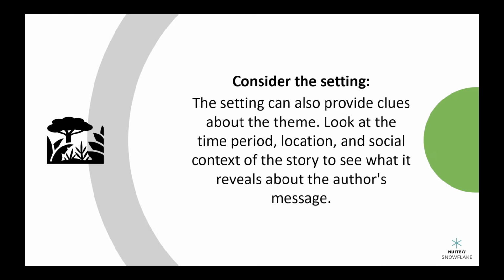Consider the setting. The setting can also provide clues about the theme. Look at the time period, location, and social context of the story to see what it reveals about the author's message. Here are some common types of themes that you might find in literary works.